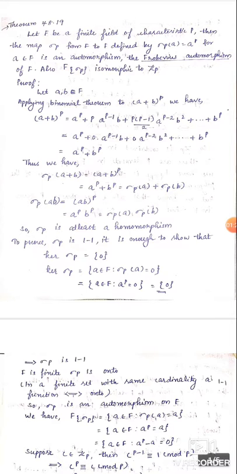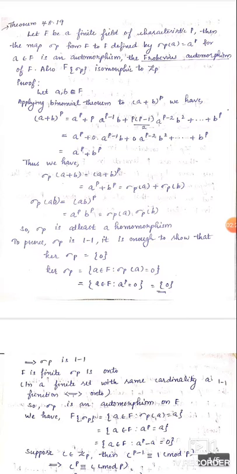Simply, considering a finite field F with prime characteristic p, the Frobenius automorphism on F is a mapping phi from F to F, that is, from the field to itself, which maps alpha to alpha raised to p, where alpha is an element of field F. Also, F sigma_p is isomorphic to Z_p.